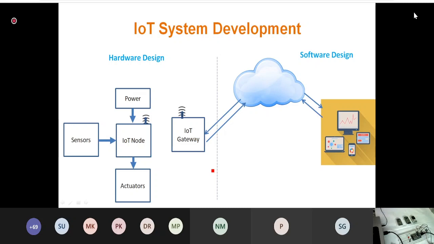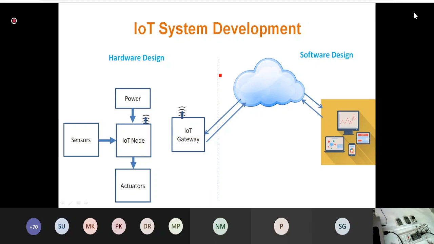Okay, so this type of block diagram many people have already shown to us. Exactly this same thing we are going to implement today. What I have done here is divide the complete IoT system into two parts: one is the hardware design, and the other is the software design. Most of us try to keep our focus on the hardware design, and generally the computer science people keep their focus on the software design.